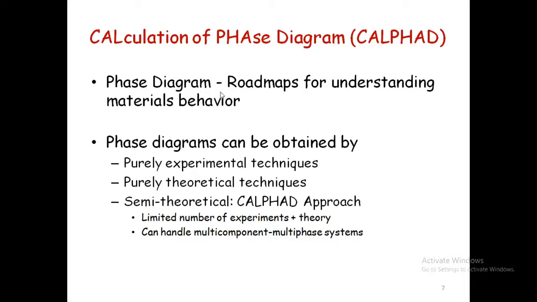If various elements are present, then they can form some compounds, and that is going to affect the properties. So whatever we do at the laboratory level, when we want to transform it into mass production, we see that there is a lot of gap between the research level and mass production. That has to be addressed, because if the gap is large, bringing the product to real time is going to take a very long period.